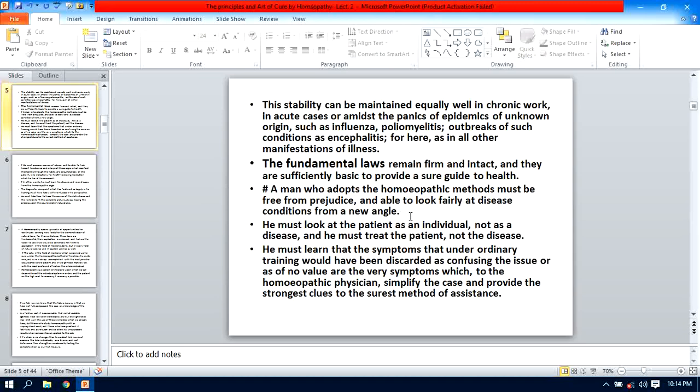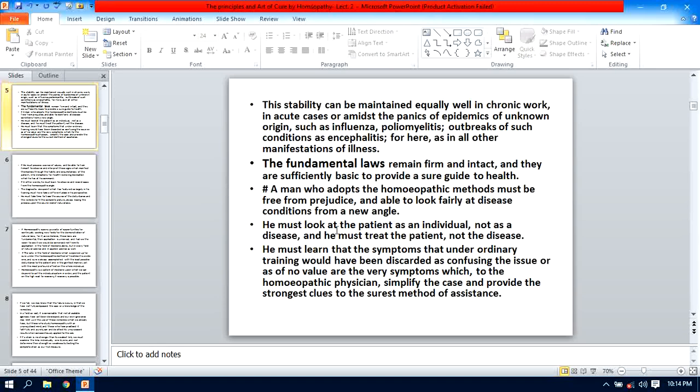and able to look fairly at disease conditions from a new angle. Yes, as you know, Hahnemann advised in the Organon that disease is nothing but the dynamic derangement of the vital force, and you should see the disease condition from this dynamic aspect, isn't it? Dynamic derangement of the disease, and how to collect the symptoms, how to make the totality of the symptoms, and how the application of the medicine is there.